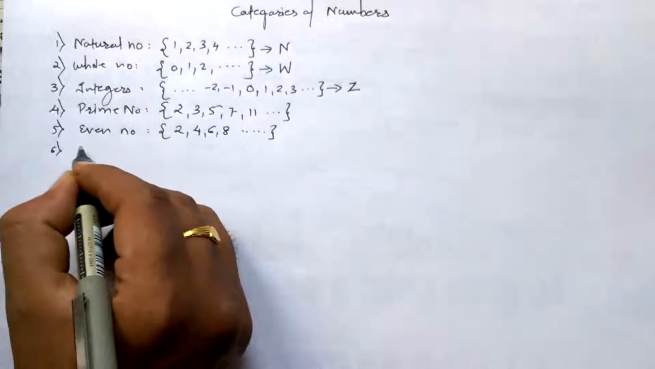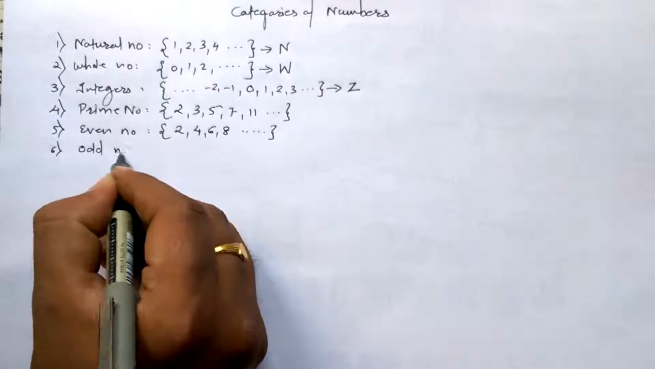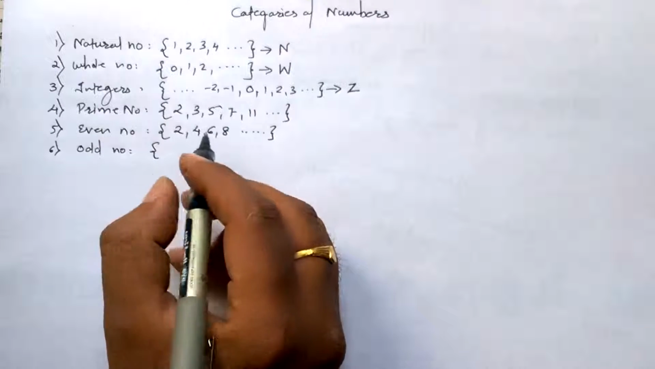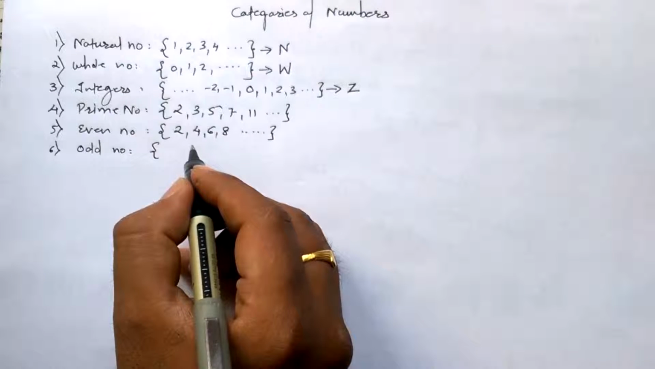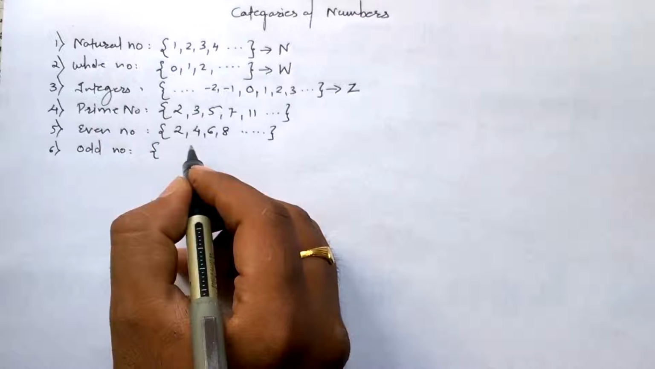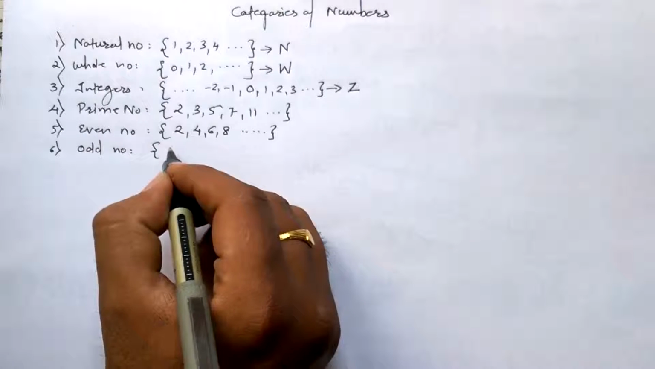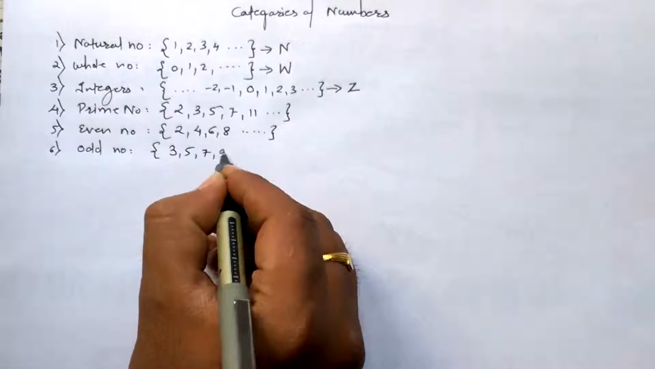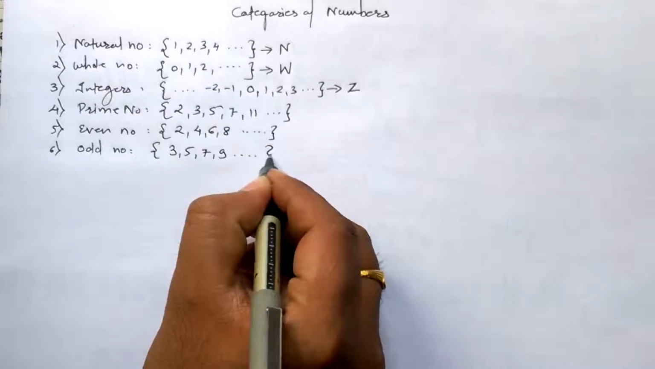Next category will be odd numbers. Now what is odd number? Odd numbers are those numbers which are not divisible by 2. Such numbers are said to be odd numbers. For example, 3, 5, 7, 9, and so on.